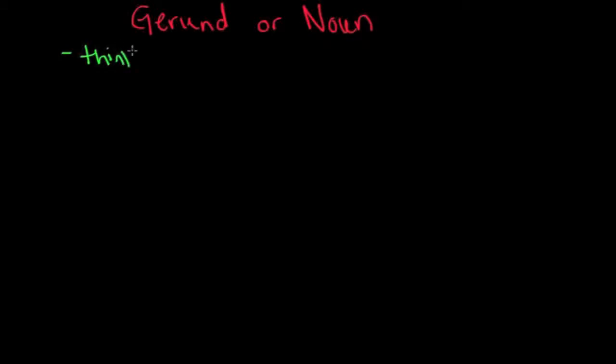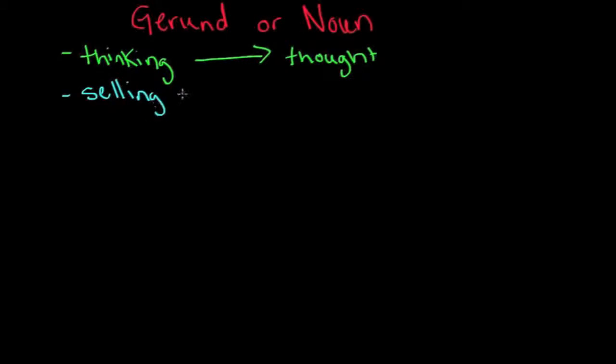Thinking is the gerund, or the noun is thought. Another example, selling is the gerund, or sale is the noun.